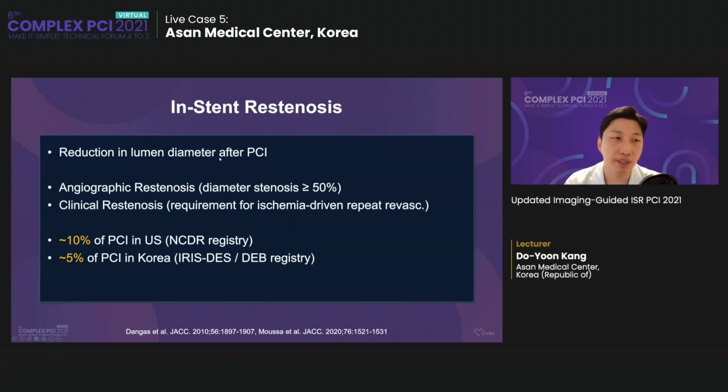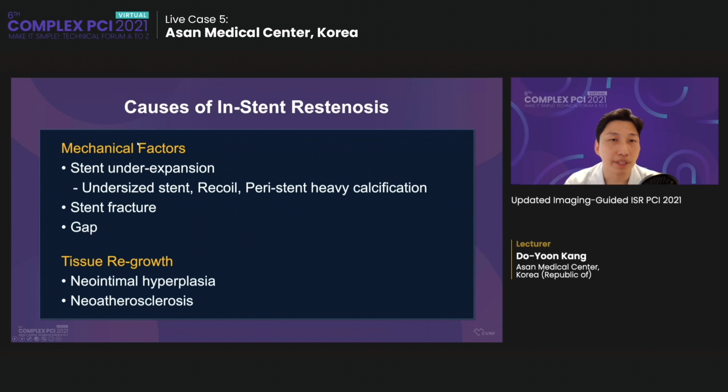In-stent restenosis means the reduction in lumen diameter after PCI, and it consists of about 10% of PCI in the US and 5% of PCI in Korea in IRIS registries. There are two major causes of in-stent restenosis. One is mechanical factors, and another is tissue regrowth. Stent underexpansion is the most common cause of the mechanical problem, with an undersized stent, recoil, or peristent heavy calcification that prevents the expansion of the stent. Also, stent fracture or gap can cause ISR. And neointimal hyperplasia is the most common cause of the ISR.